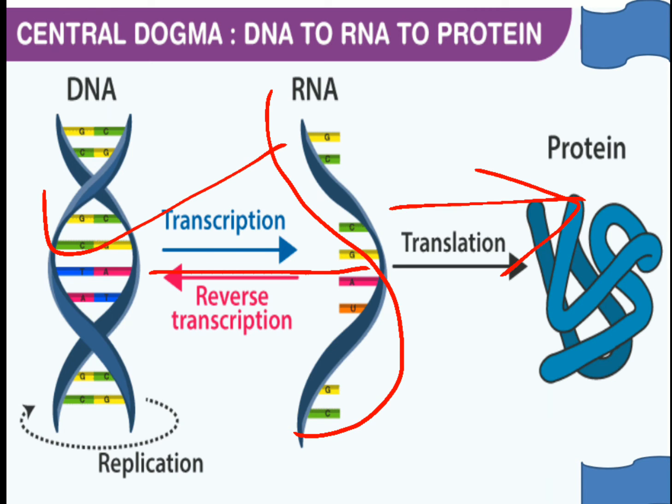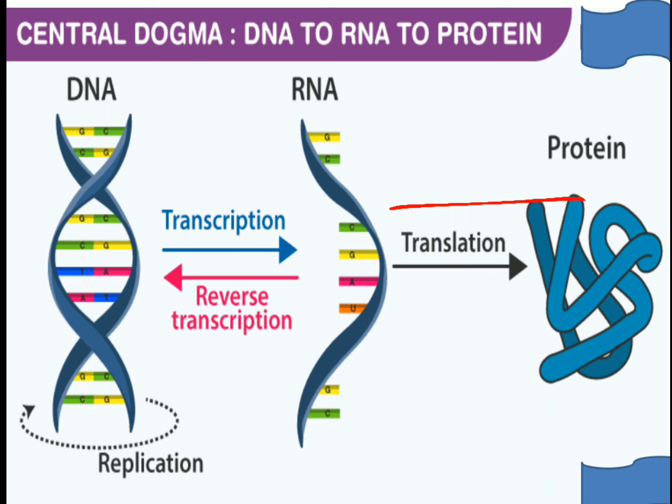It means the phenotypic or genotypic behavior of a particular individual is in turn dependent upon the information of mRNA, which is in turn dependent upon the information of DNA, and this is what we call the central dogma of molecular biology.